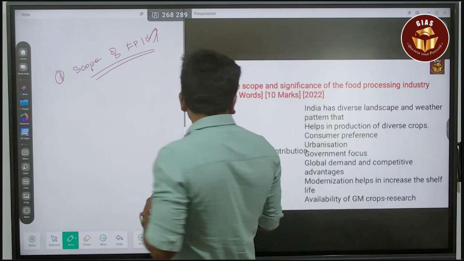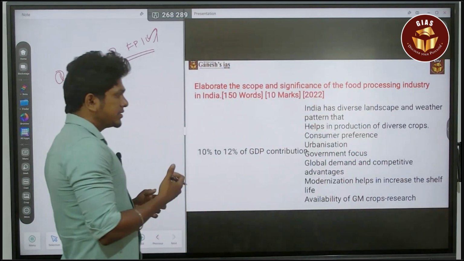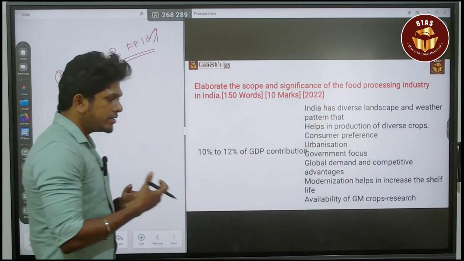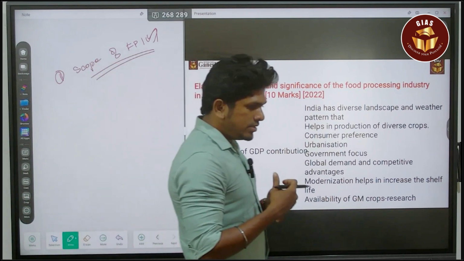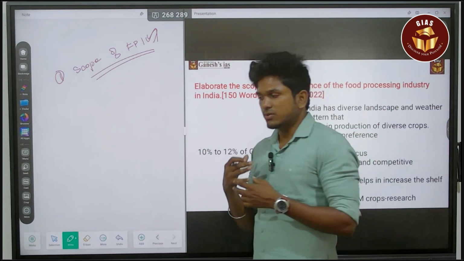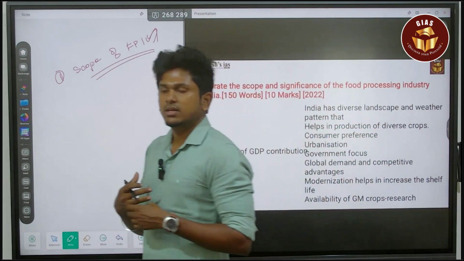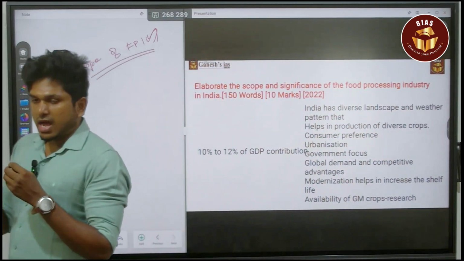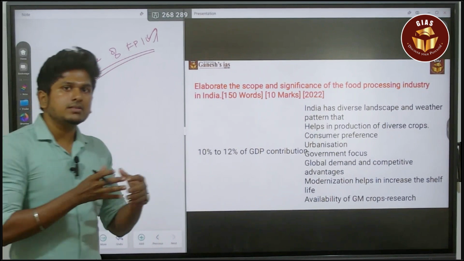Next, global demand we discussed, and then modernization. India is facing certain modernization and there is also growth in the industrial sectors, so there is availability of modern technologies.